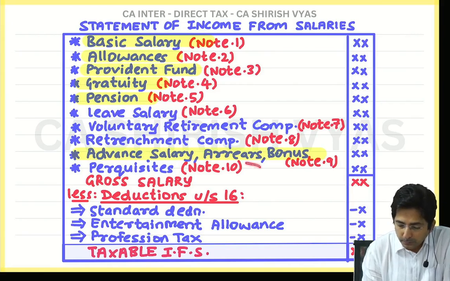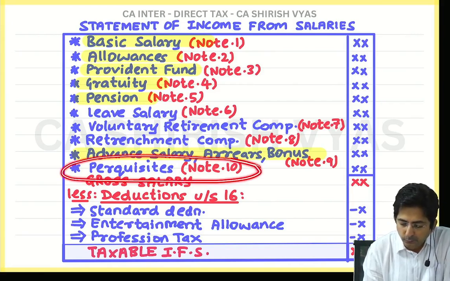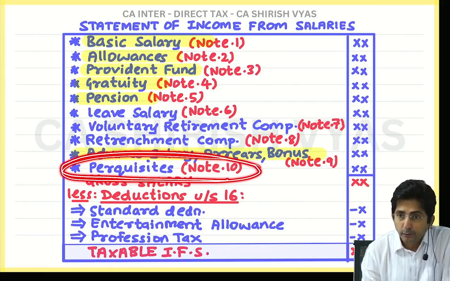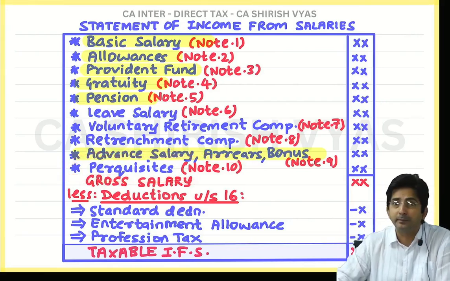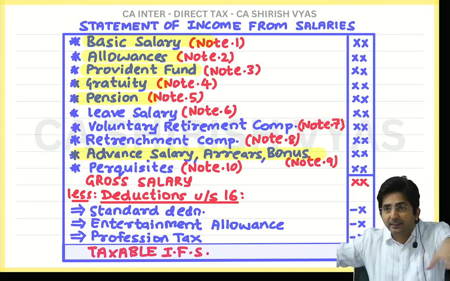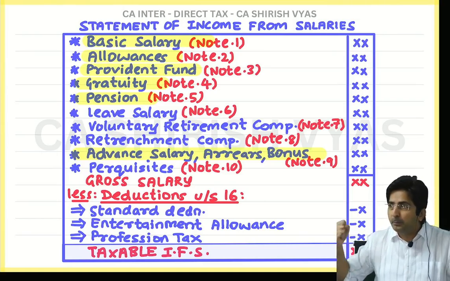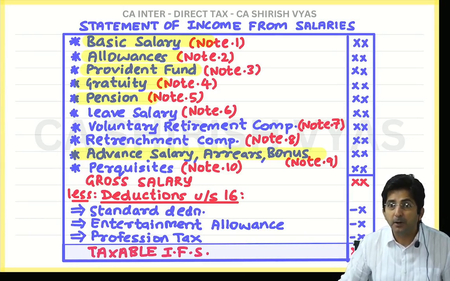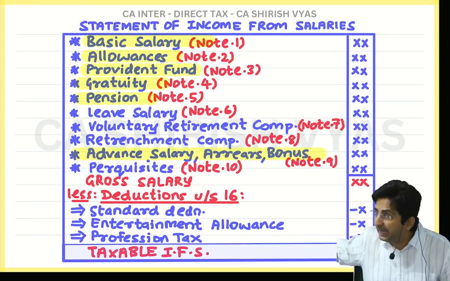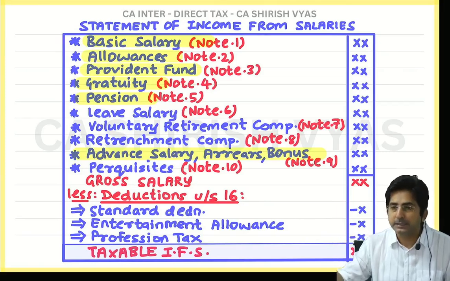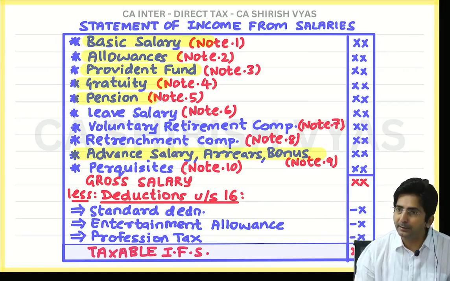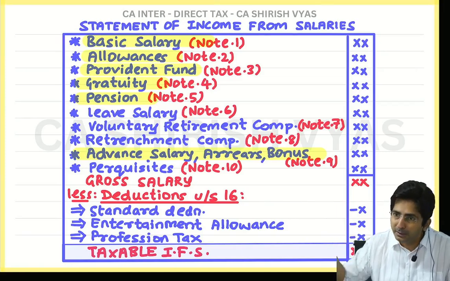Boss, this perquisite theory is very lengthy. Most important, the hero of the picture is yet to come. These are all side actors. You know who is the main hero in the picture? Perquisites that are kept at the end. Means it is a big theory. Okay. What is that I will explain, but don't think that it will get over now. Perquisite is a lengthy theory.